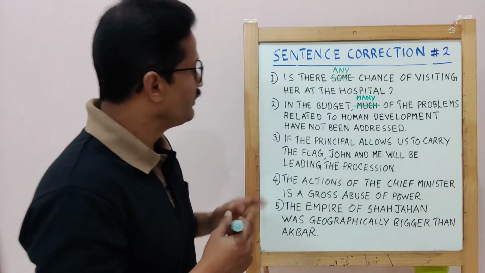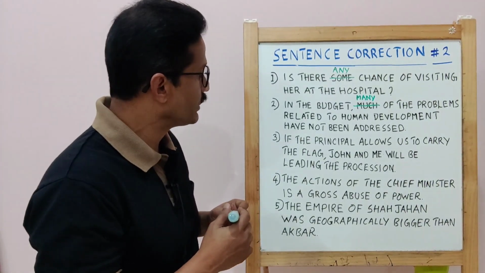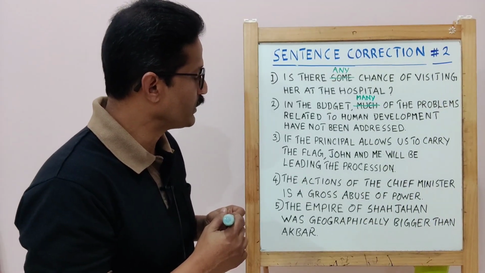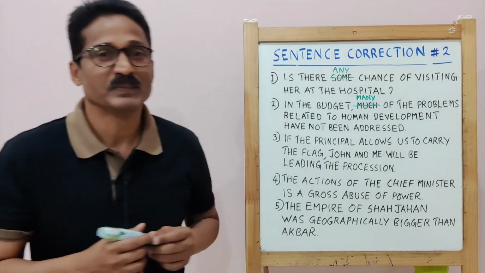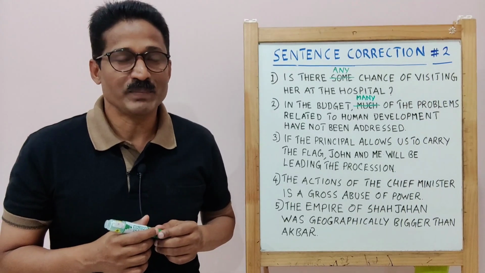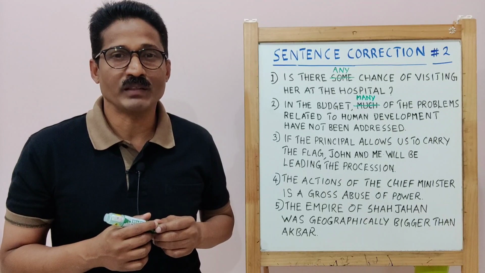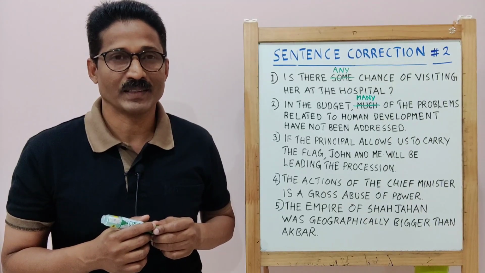Now let's move on to our next sentence. If the principal allows us to carry the flag, John and me will be leading the procession. Where is the mistake in this sentence? This is a mistake of pronoun case.